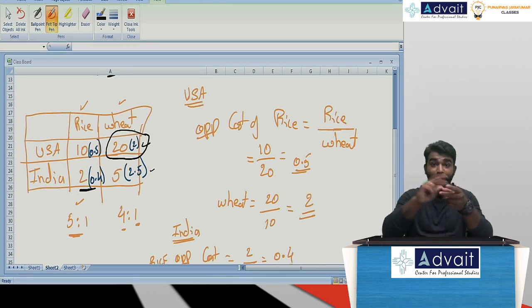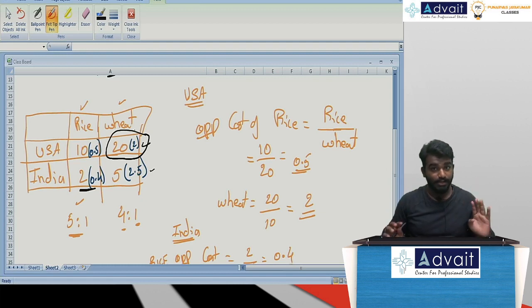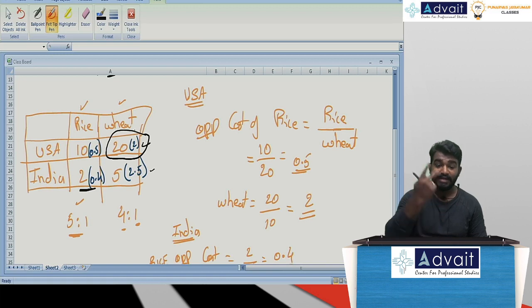Now I'm comparing between these two. I know that India has an absolute advantage in the production of both rice as well as wheat. But in terms of comparative advantage, USA has a comparative advantage in wheat, and India has a comparative advantage in rice productivity. Acceptable? Now, listen to this carefully.